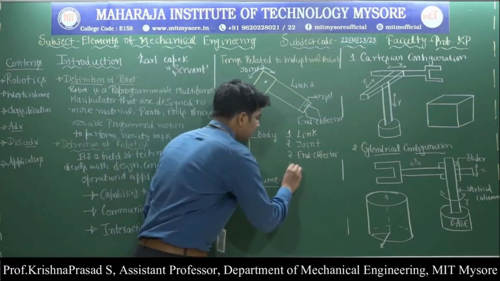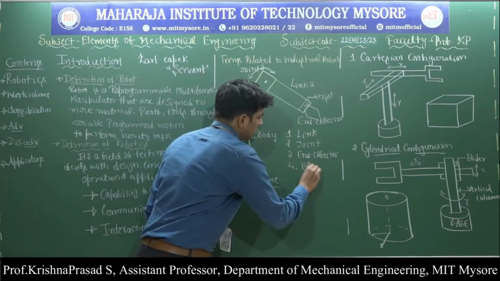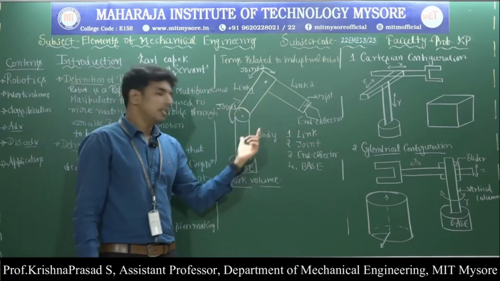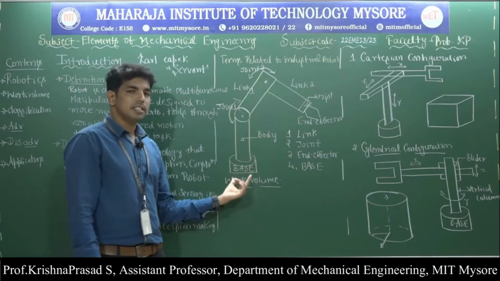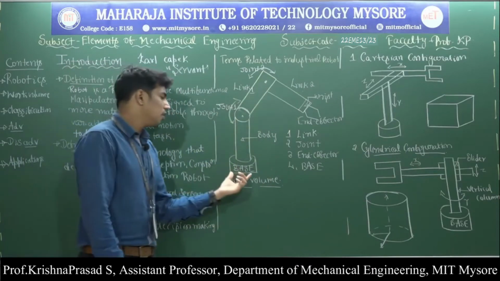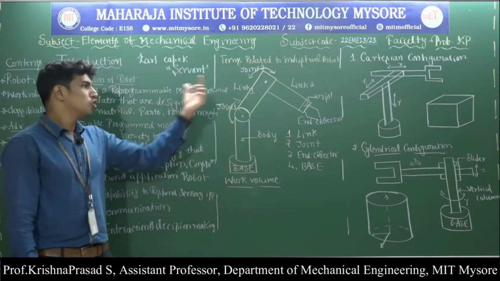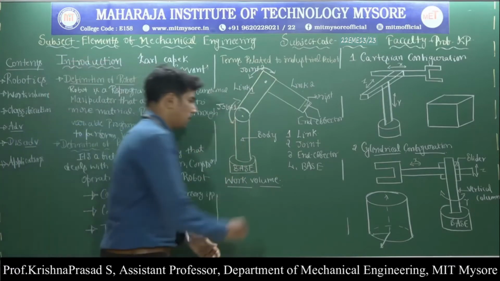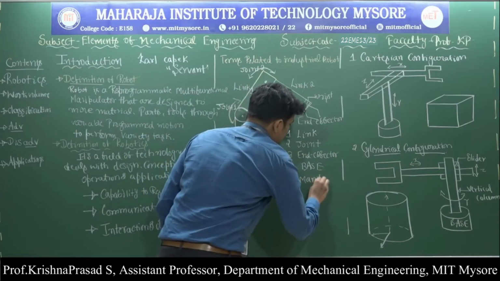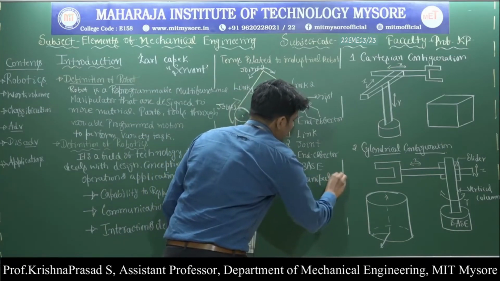Next, fourth one, base. The entire robotic arm stands on the base. That means the base acts as the support for the entire robotic arm. Next, fifth one, it is called manipulator. So what is meant by the manipulator?